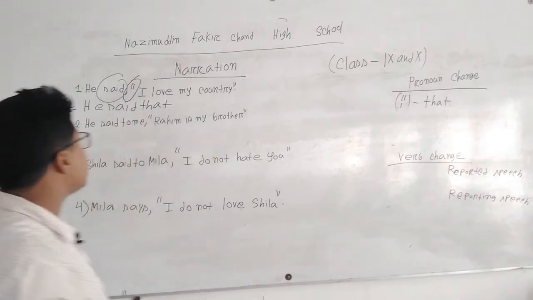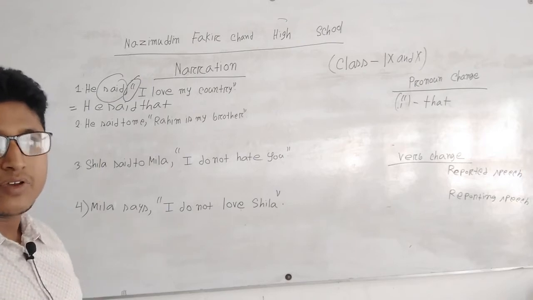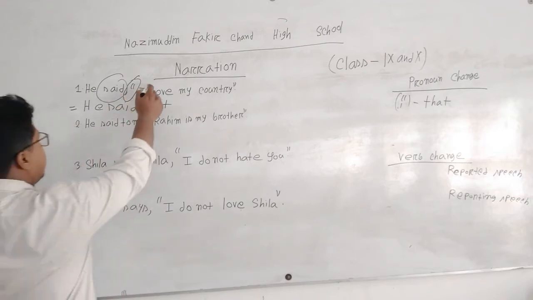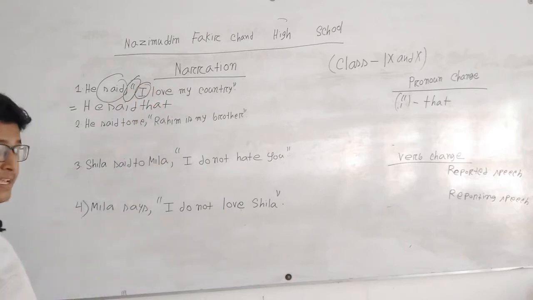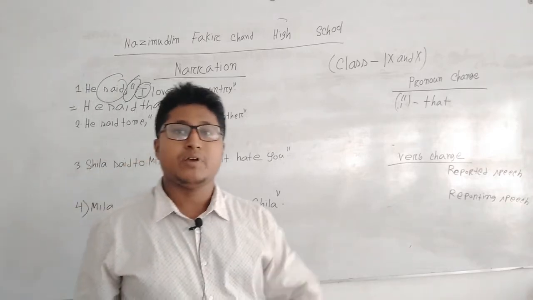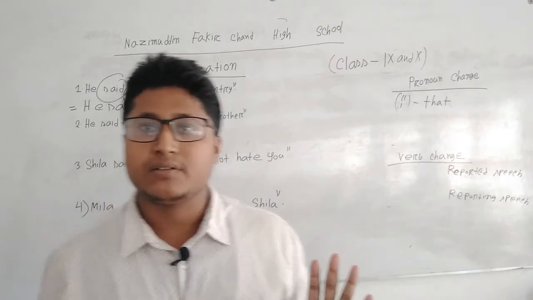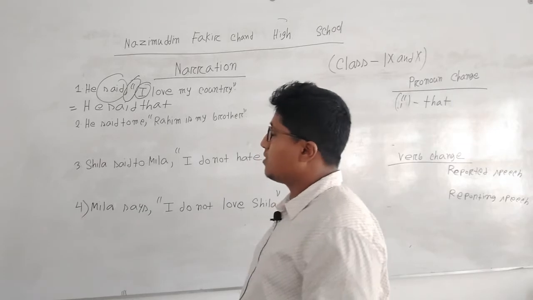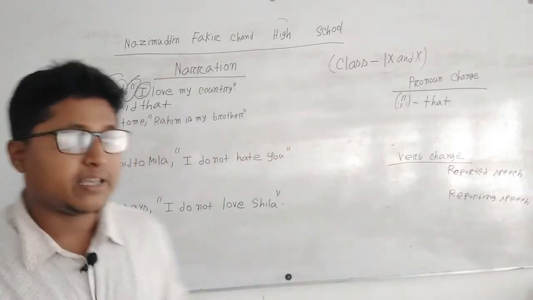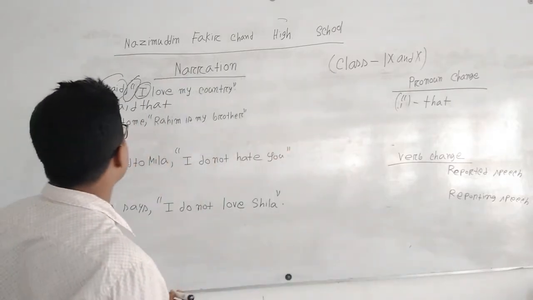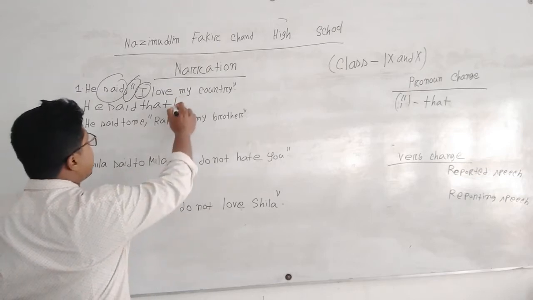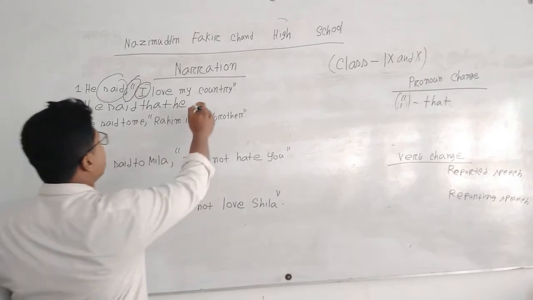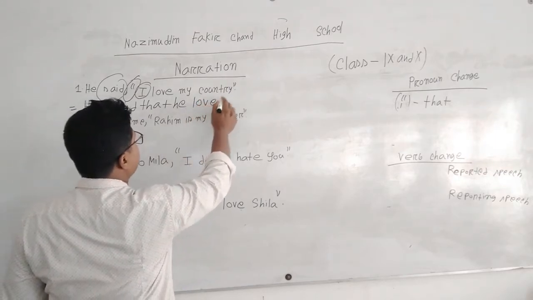Here the reported speech is I love my country. What is the subject? I is the subject. It depends upon the reporting speech subject, which here is he. So he said that he, then the verb loved.